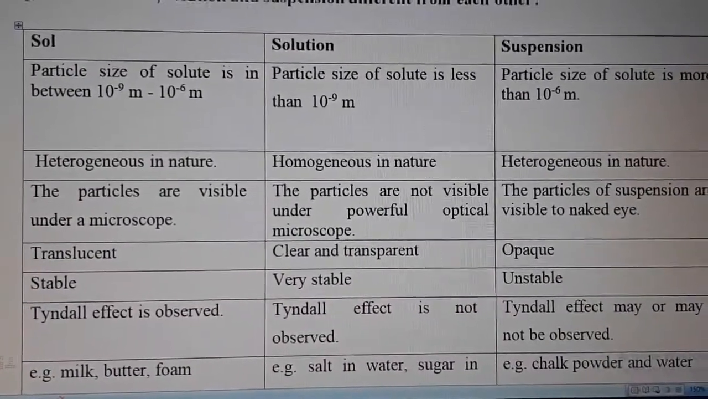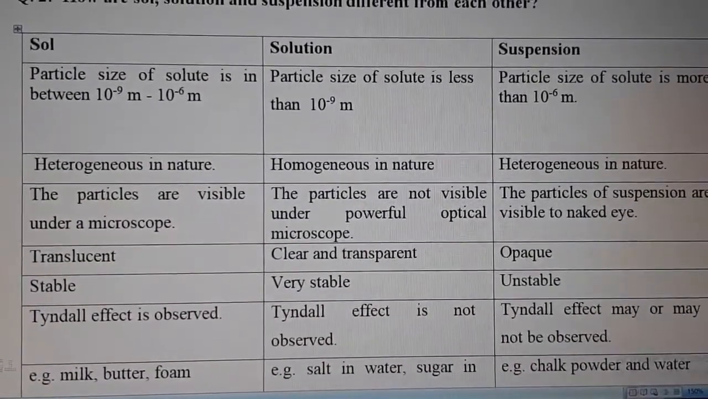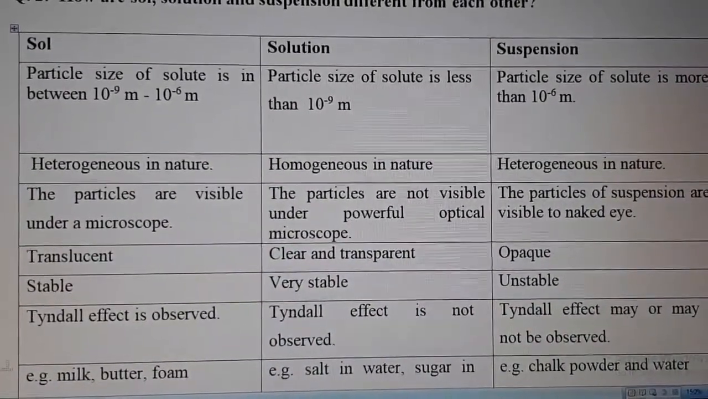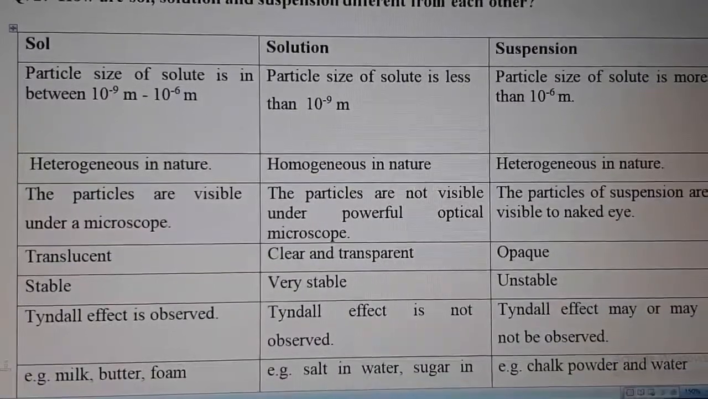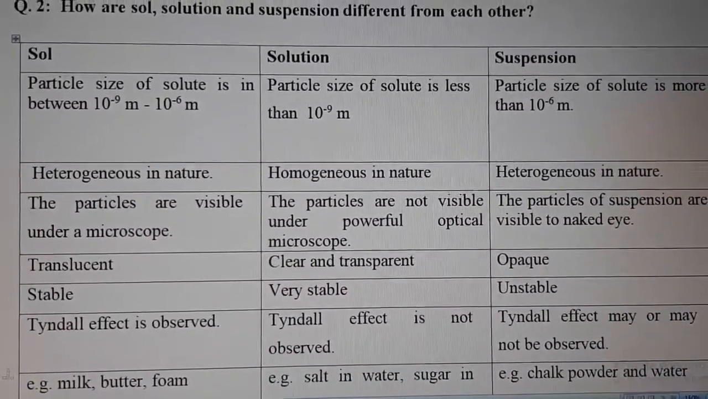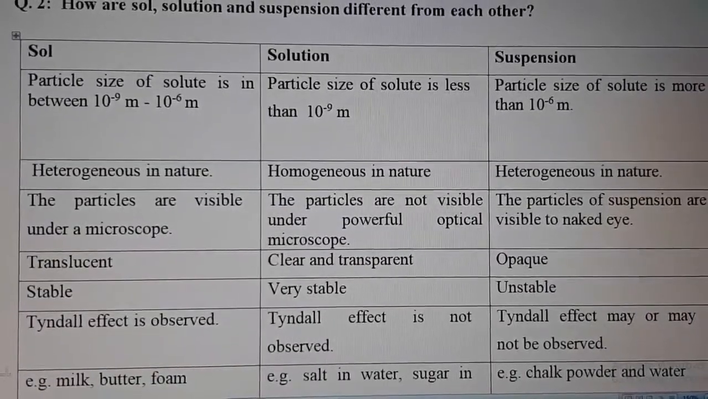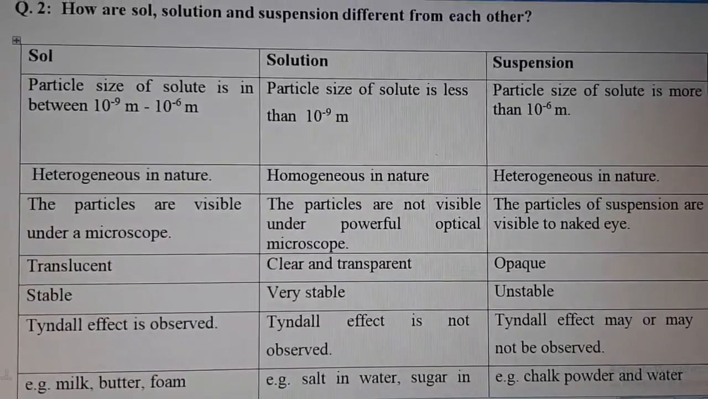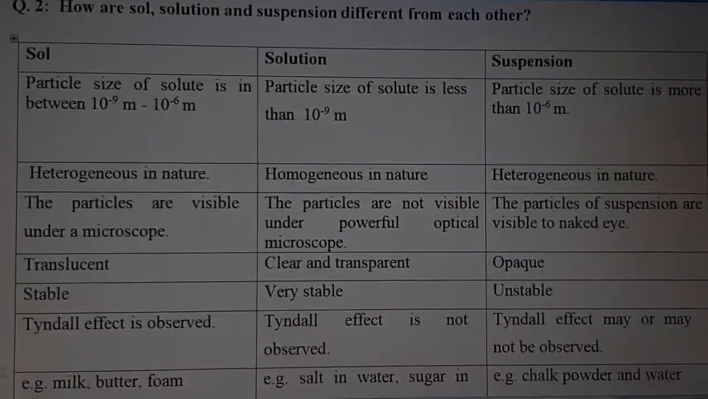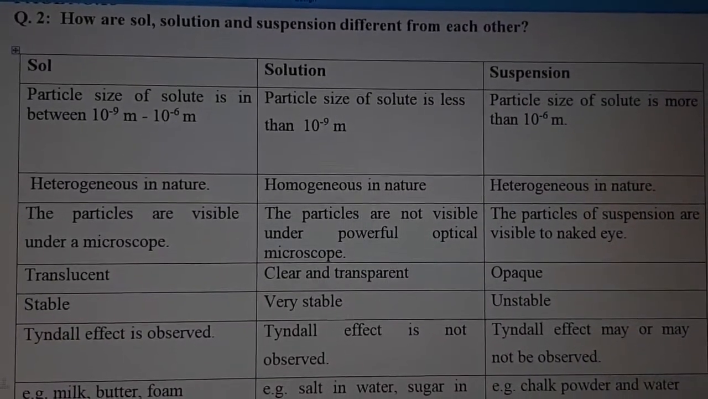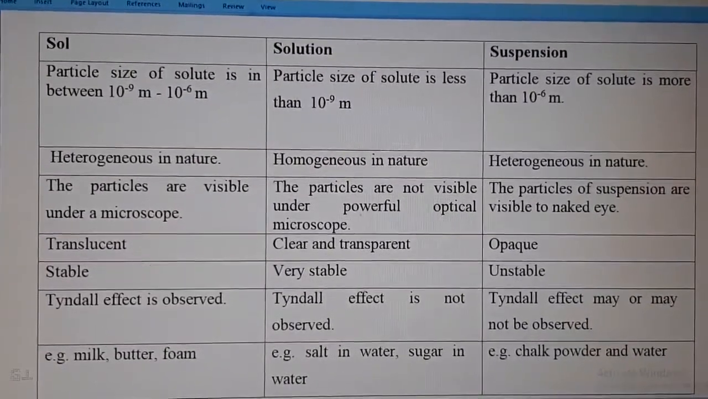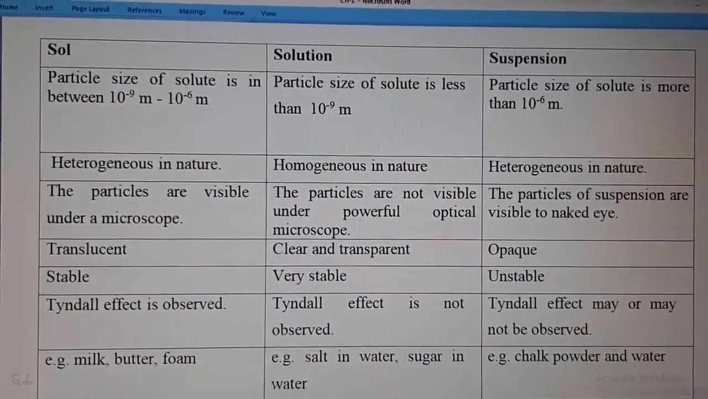Sol is heterogeneous in nature, solution is homogeneous in nature, and suspension is also heterogeneous in nature. In sol, the particles are visible under a microscope. In case of solution, the particles are not visible under the powerful optical microscope, and in case of suspension, the particles are visible to naked eye. Sol is translucent, solution is clear and transparent, and suspension is opaque. Sol is stable, solution is very stable, and suspension is unstable.